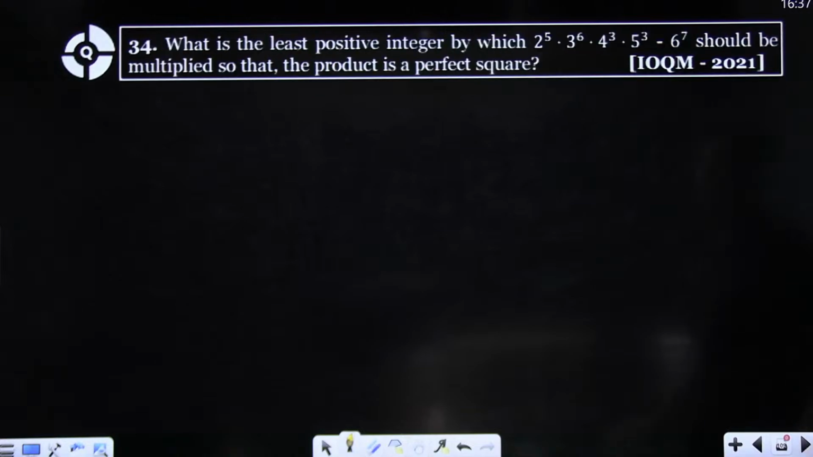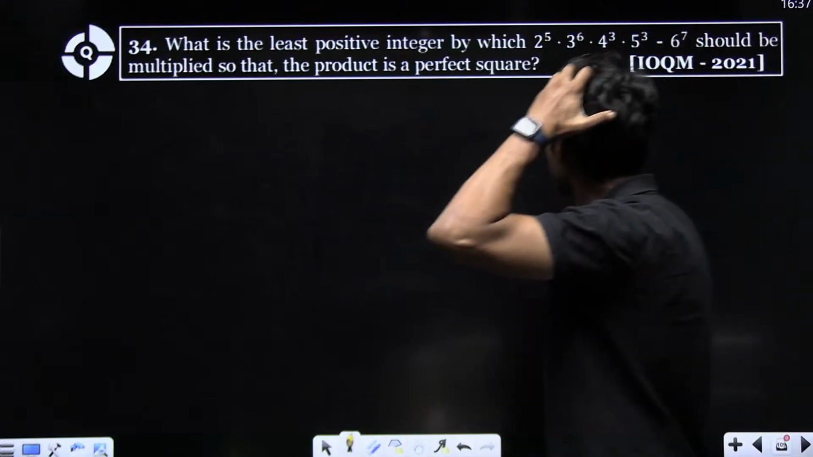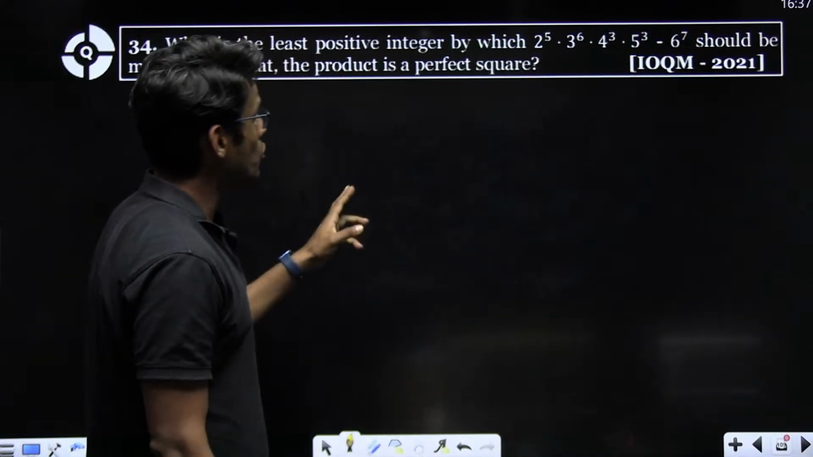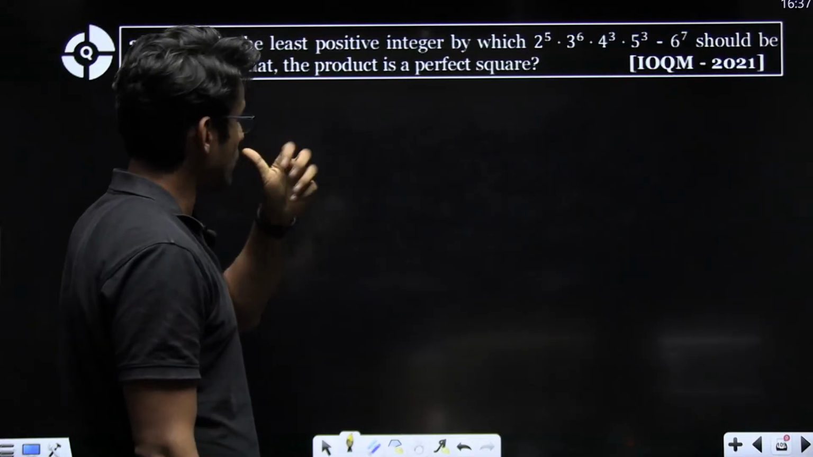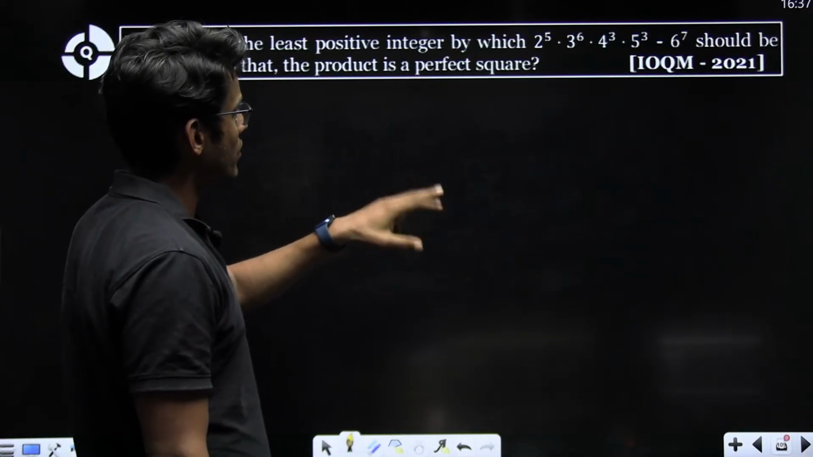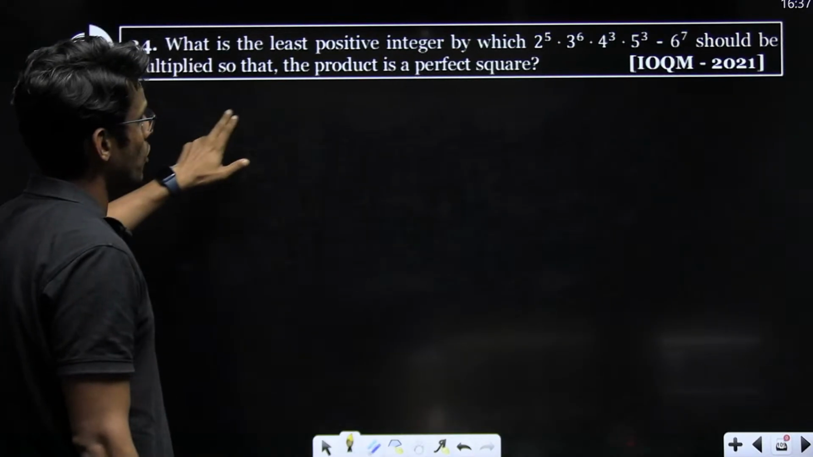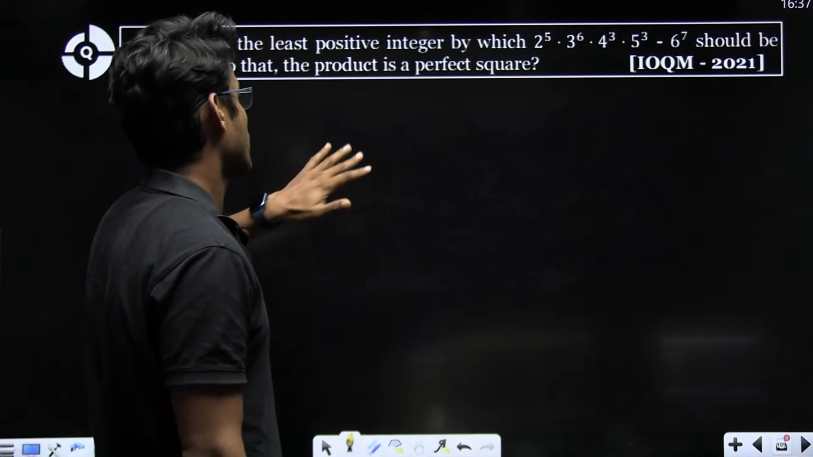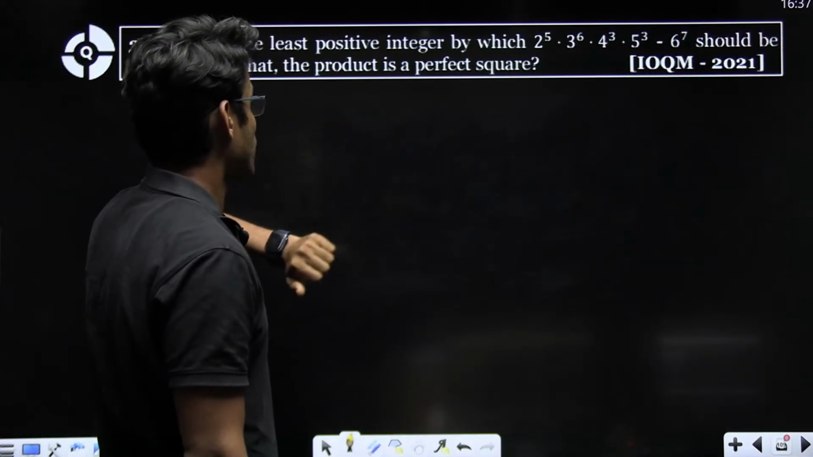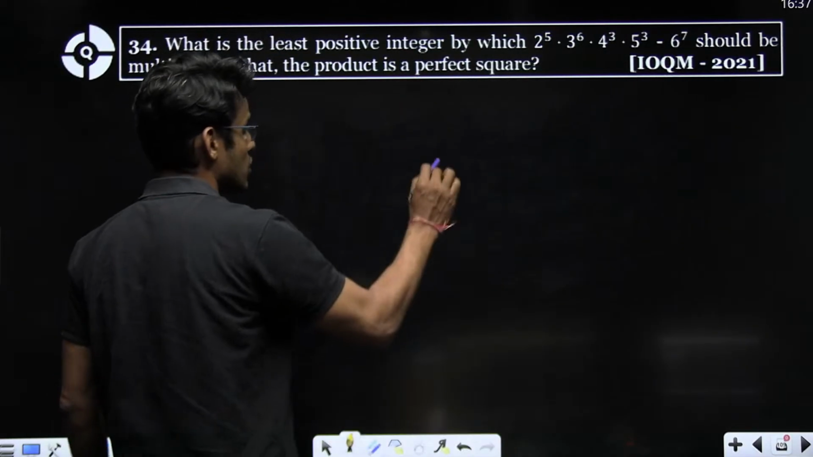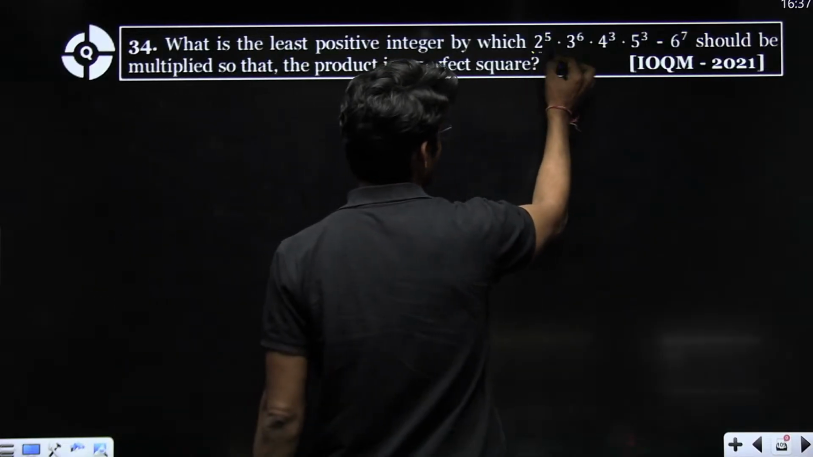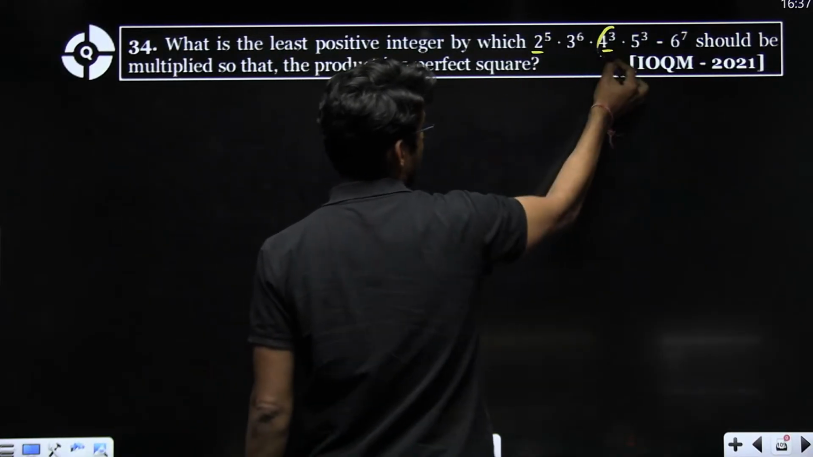Let's move on to the next problem. What is the least positive integer by which 2 to the power 5, 3 to the power 6, 4 to the power 3, 5 to the power 3, 6 to the power 7 should be multiplied so that the product is a perfect square? This is a product. So first of all, identify full powers of 2. So say like this is already a perfect square.